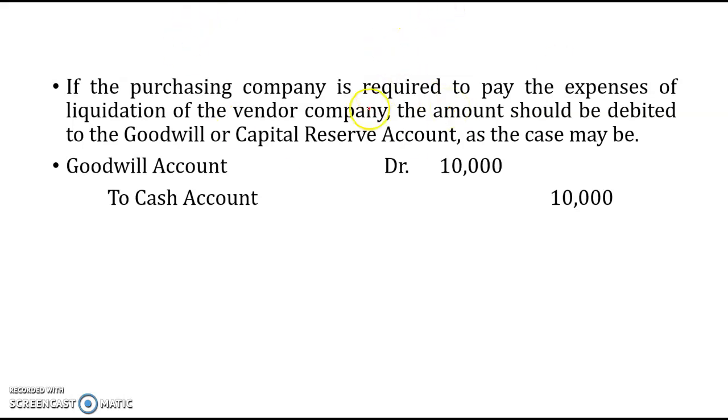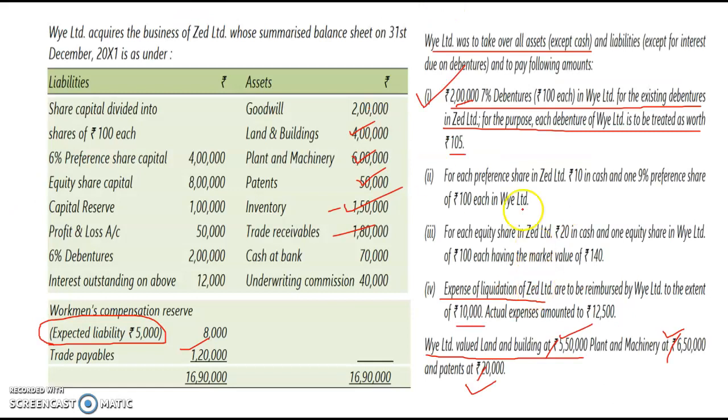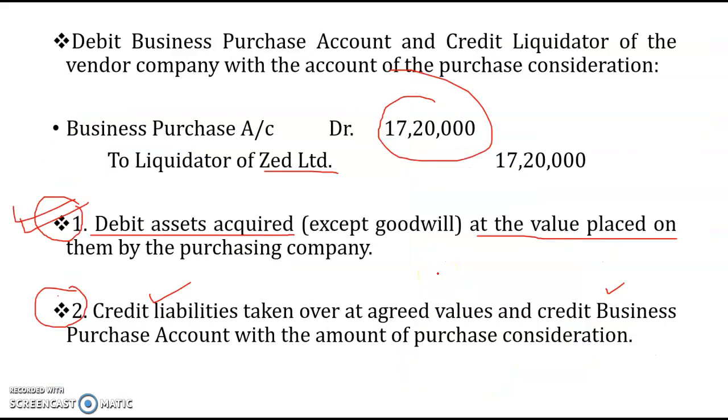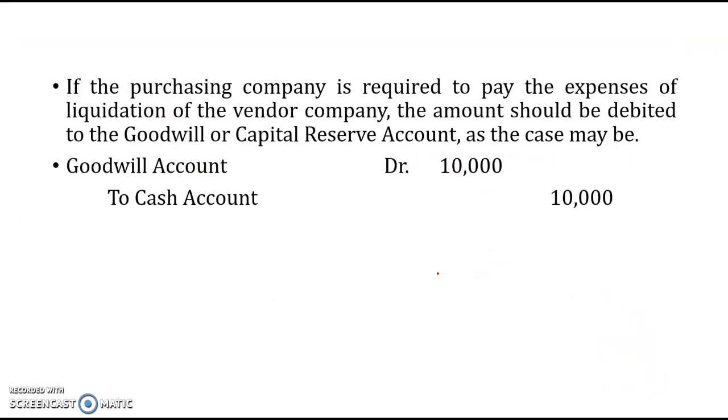In this case, the question says that the expenses of liquidation shall be reimbursed up to a maximum of rupees 10,000. So this rupees 10,000 shall be paid by the purchasing company, and it shall be debited to the goodwill or capital reserve account. Thus, goodwill account debit rupees 10,000 to cash account rupees 10,000. So these are the journal entries required to be passed in the books of the transferring company.